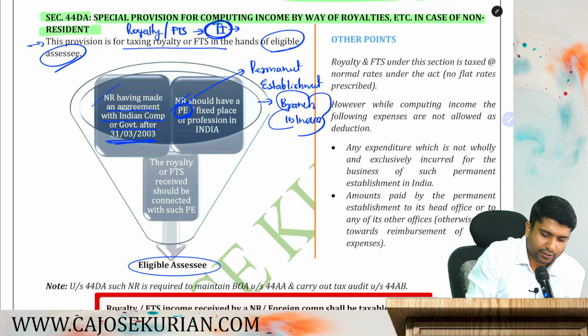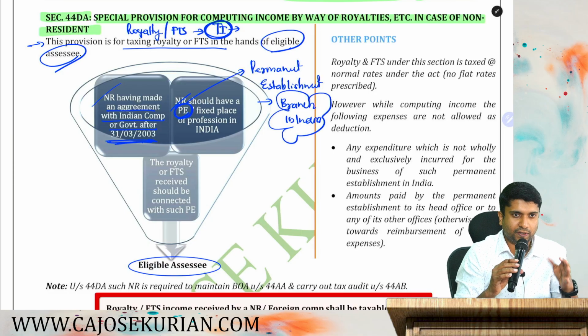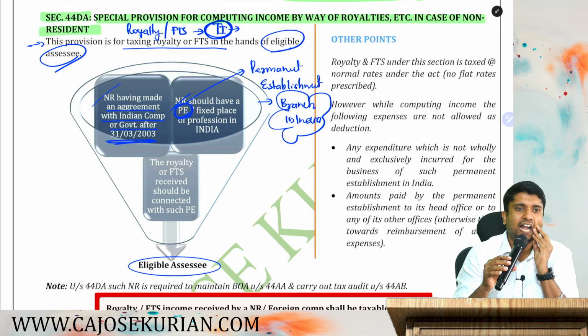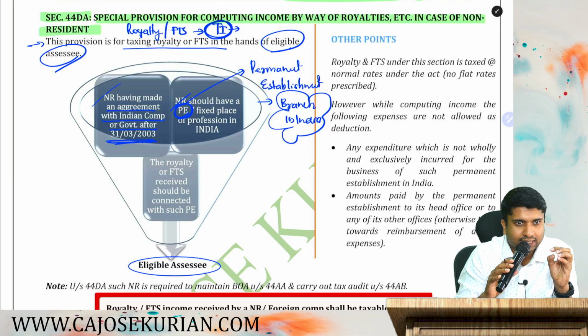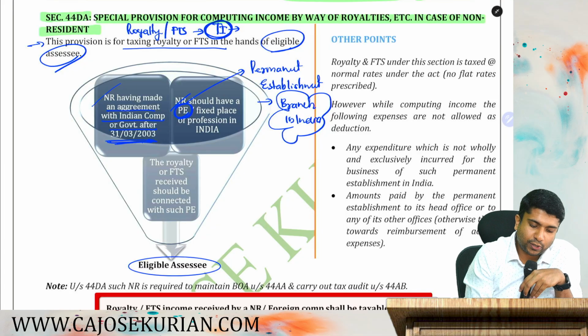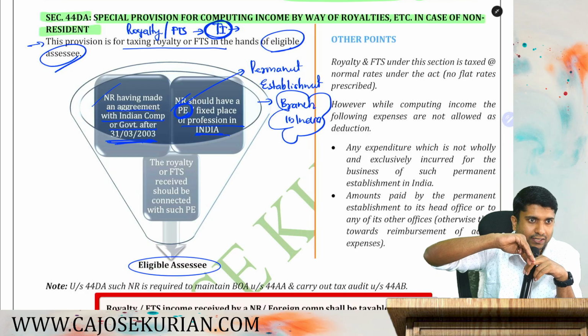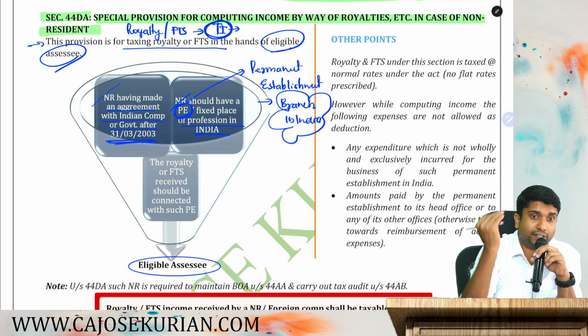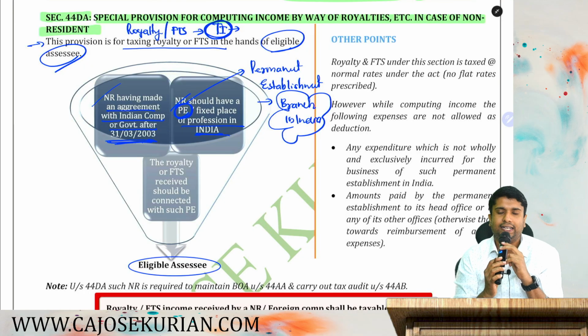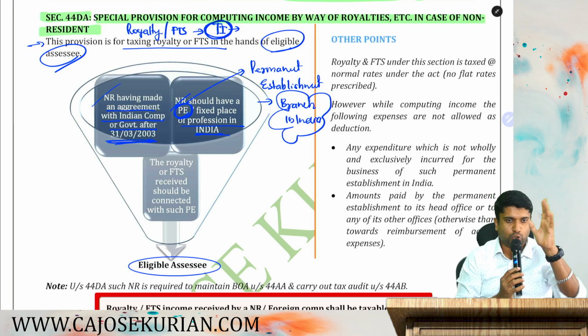Are you with me? Whenever I say permanent establishment, for the time being, understand it as a branch in India. So the non-resident should have a branch or a fixed place of profession in India. That non-resident who is earning that royalty or FTS should have a branch in India. That's what they are saying as point number 2.